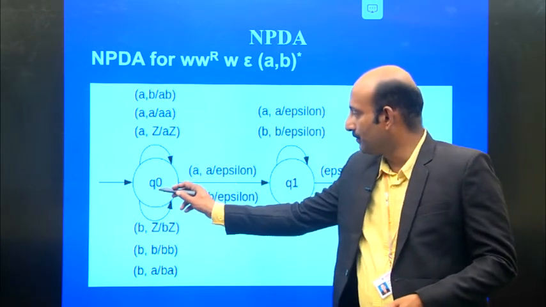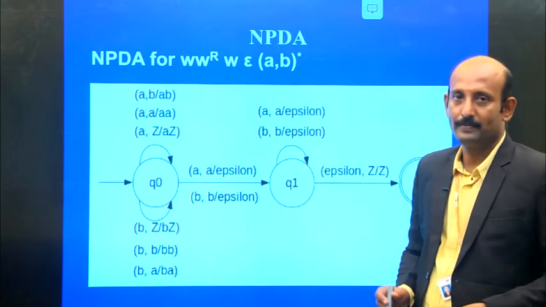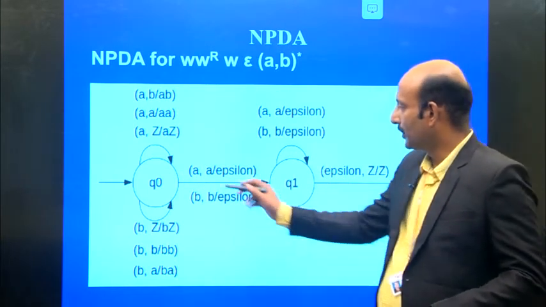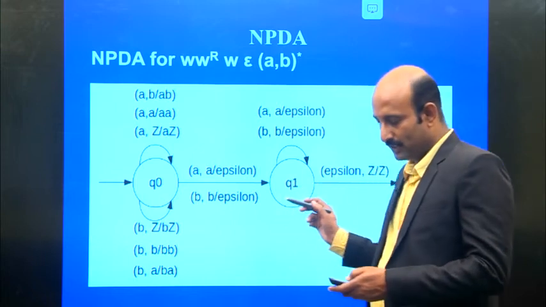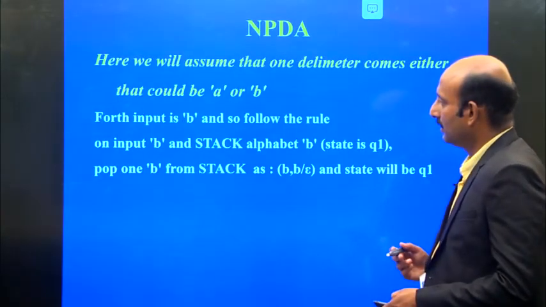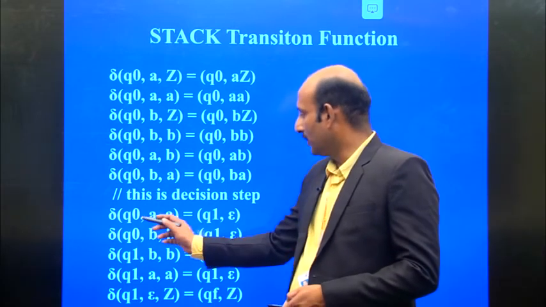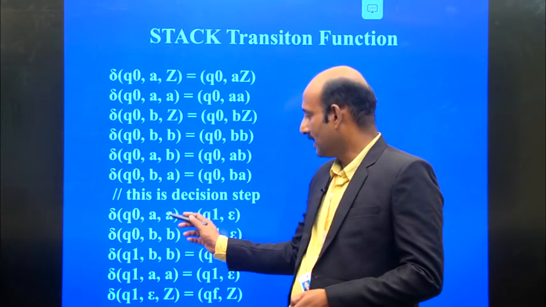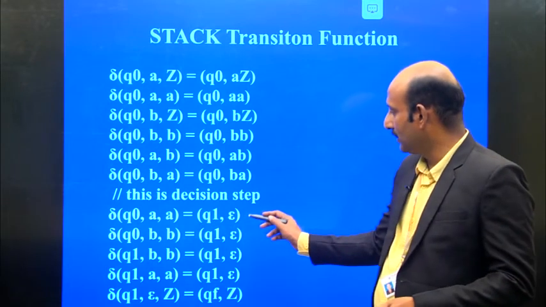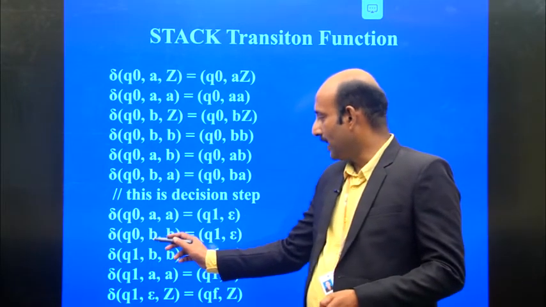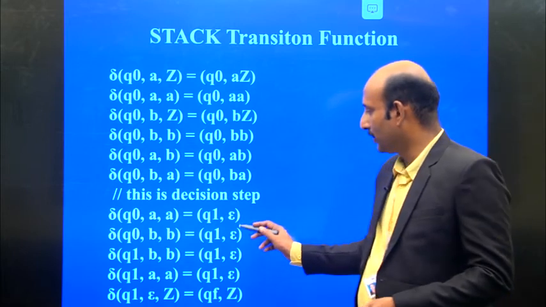Then we have a transition from Q0 to Q1. So this is what we have done here. From Q0, if you have A and the stack top is also A, then we can go to Q1. Likewise, if you have a B, then we may go to Q1.